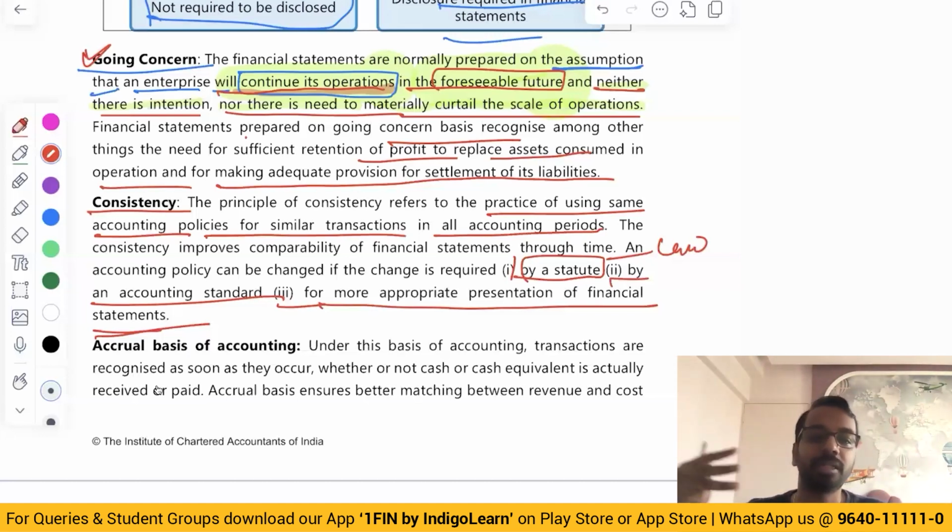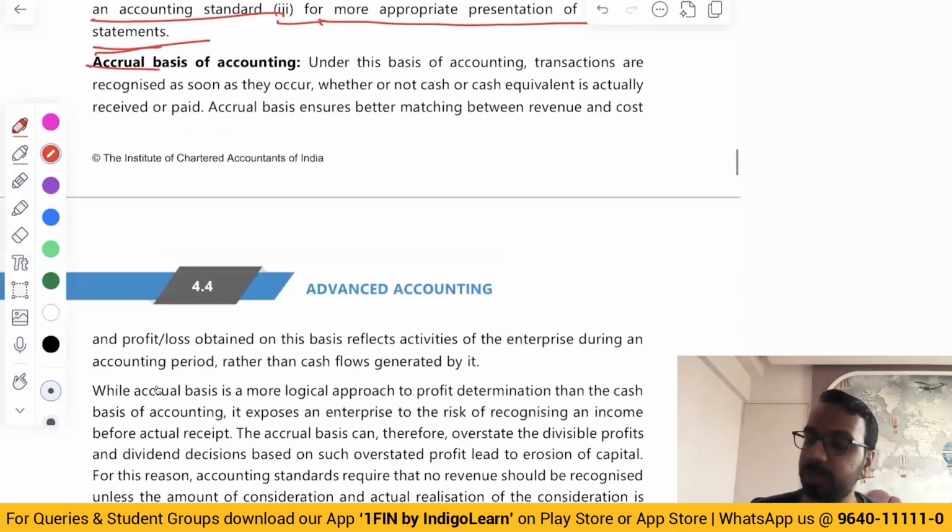We can change provided there are 3 conditions which are satisfied in one of these 3 cases. Required by the law, required by accounting standard, or for better presentation of financial statement.